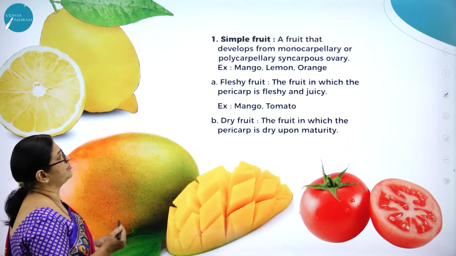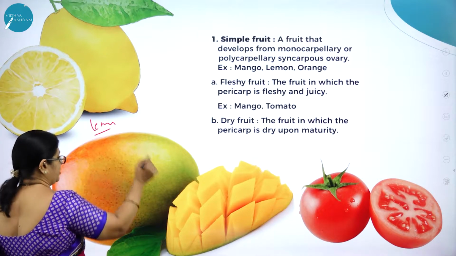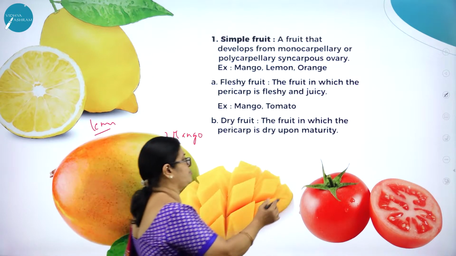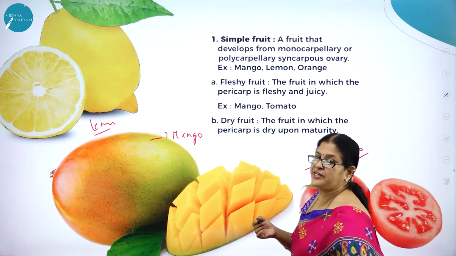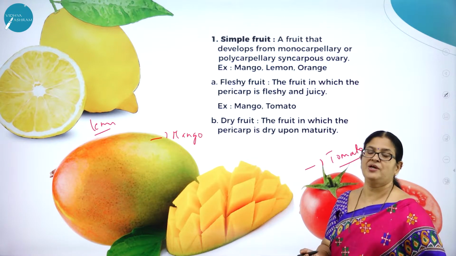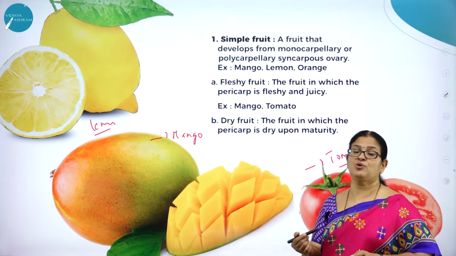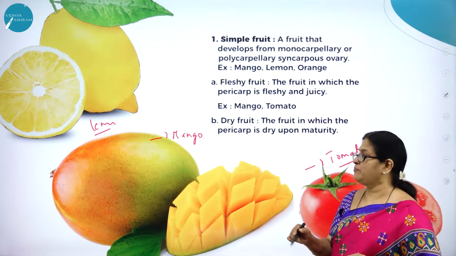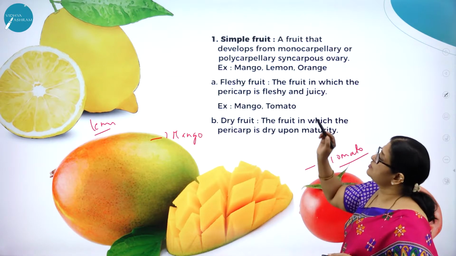Moving on to the simple fruit. As I said, here you can see the lemon, then you can see the mango, then here you can see tomato. All these are fruits. For example, tomato, we don't call it a fruit, we call it more or less a vegetable. Vegetables are also fruits, fruits are also vegetables. The only difference is fruits we don't cook and eat. They are edible, they are digestible as you eat the fruits, but certain vegetables you need to cook and eat for easy digestion, right? So here, what is simple fruit?